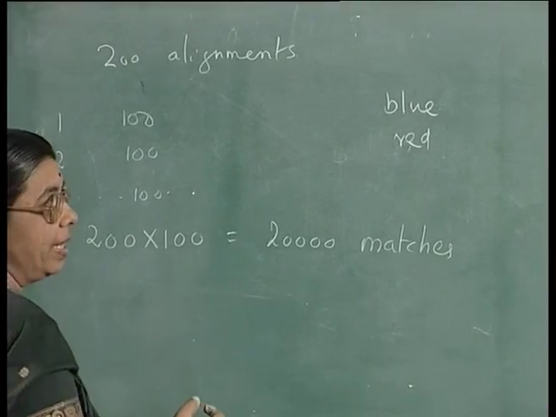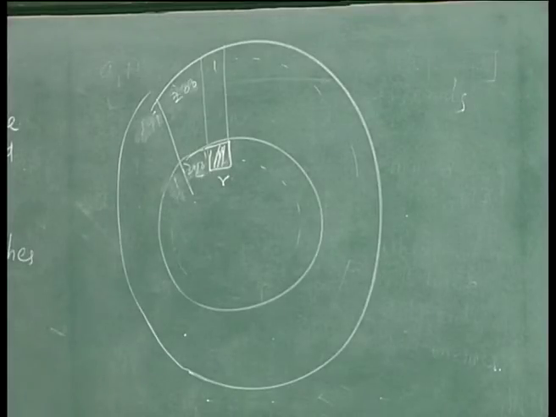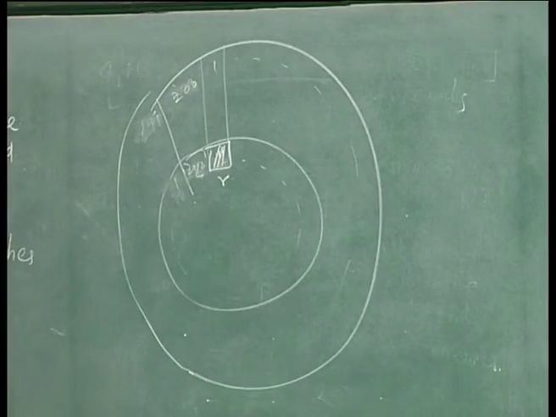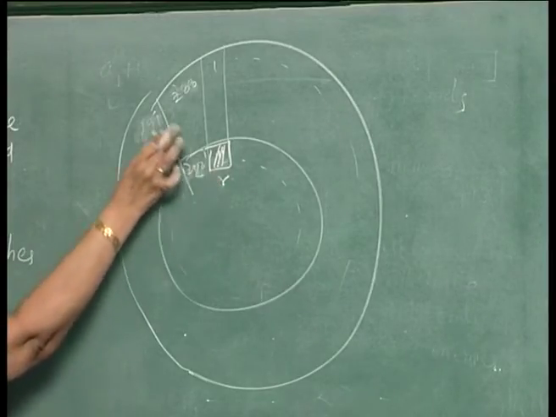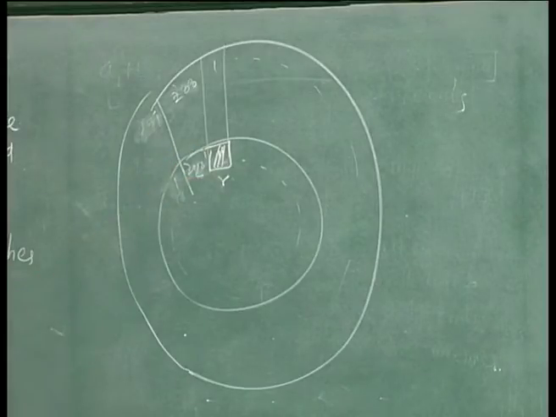The reason is each sector in the inner circle is painted red or blue, and in the outer circle 100 of them are painted red and 100 of them are painted blue. So, if you take this sector which is painted red, in 100 of the alignments it will match. If you take the next sector, it will be blue or red. So, in 100 of them it will be matching, and so on.